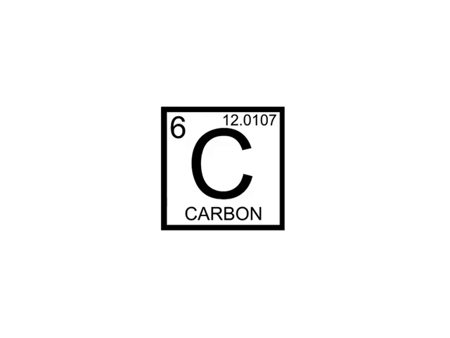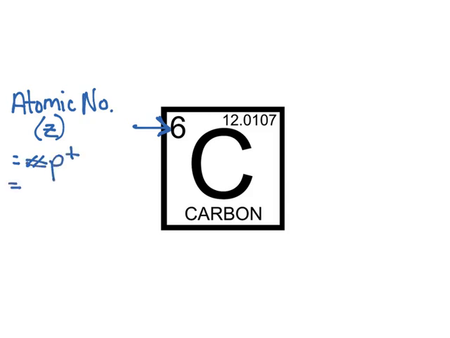So now let's look at what an individual square of the periodic table can tell us about that specific element. The first thing I want to talk to you about is this number here. There's always going to be a whole number, a 1, 2, 3, 4, 5, 6, etc. Always a whole number for every element. This is referred to as the atomic number, often represented by Z. This tells us the number of protons, which therefore gives us the identity of the element.